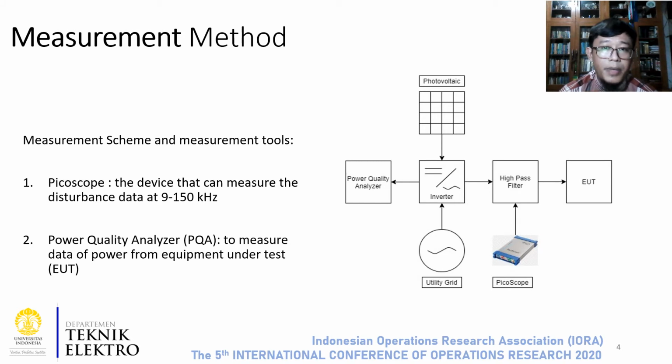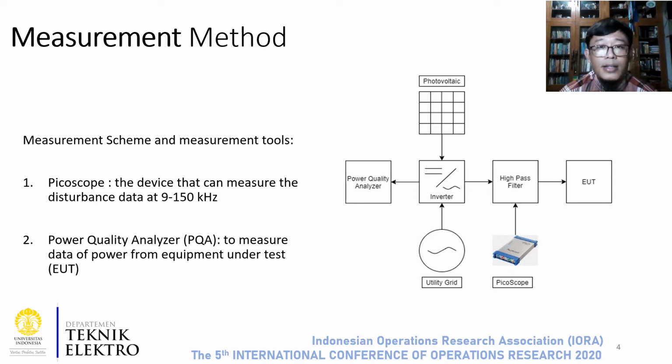The next slide is the measurement method. As all of you can see on this slide, this is the picture of the measurement scheme and the position of the measurement tools. The first tool is the PicoScope, which is used to measure and take the disturbance data at frequency 9 to 150 kHz. The tool is placed on the inverter output that is connected to the loads. This PicoScope is also connected to a PC or personal computer, so we can take and process the data on the PC.